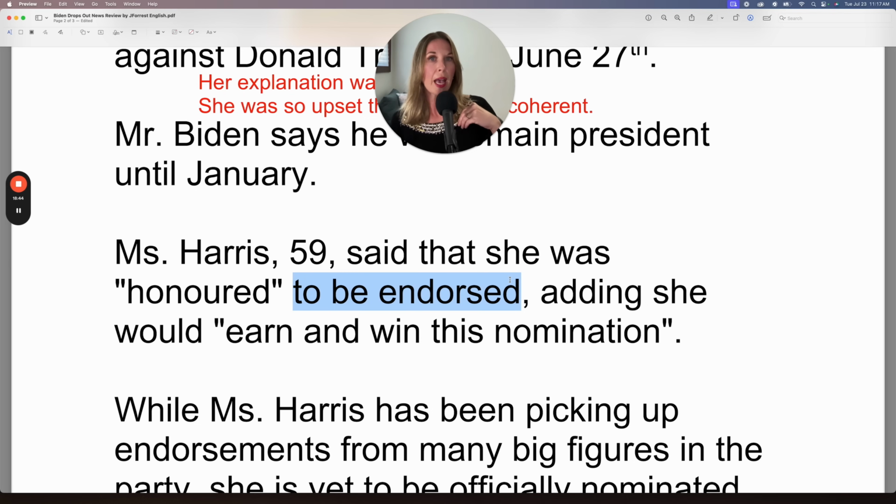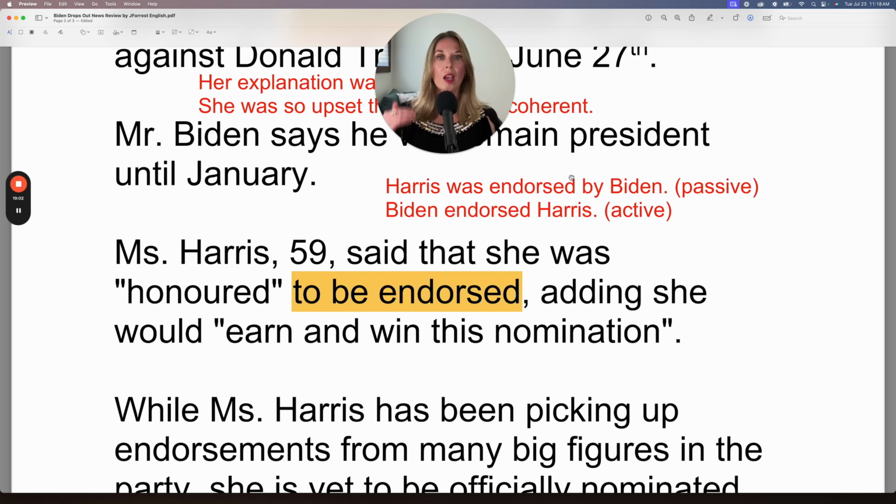So it's passive. Ms. Harris was endorsed by Joe Biden. That's the passive. Joe Biden endorsed Ms. Harris. So that's the active. So that's why here we have to be endorsed. I wrote the passive and the active there for you to see.